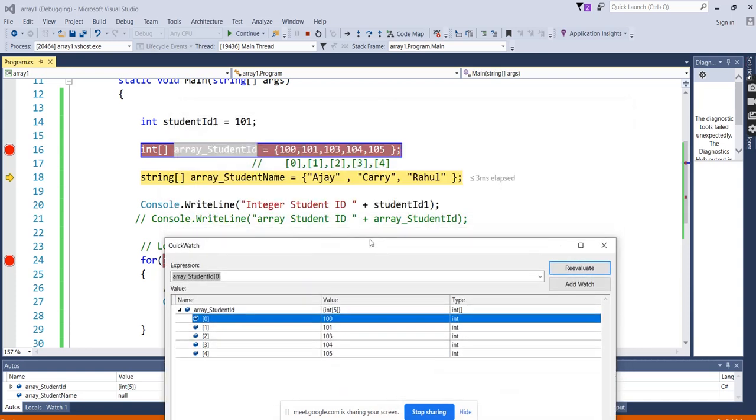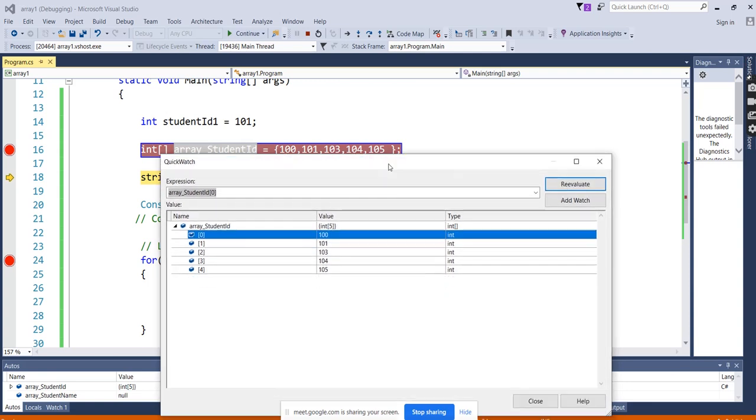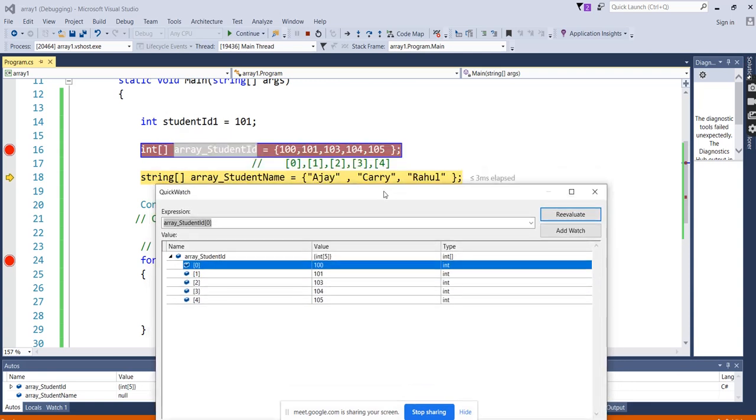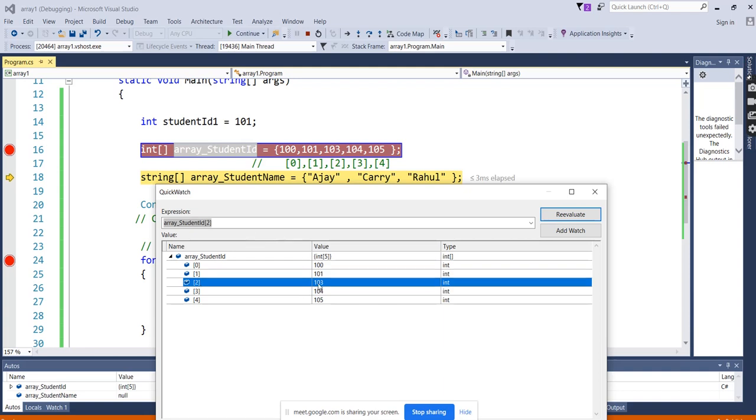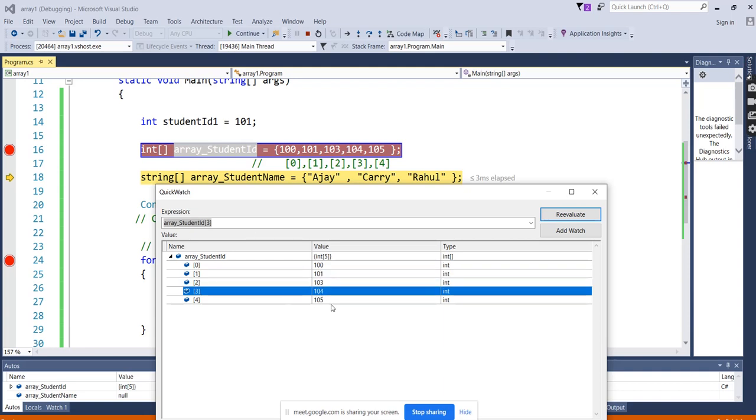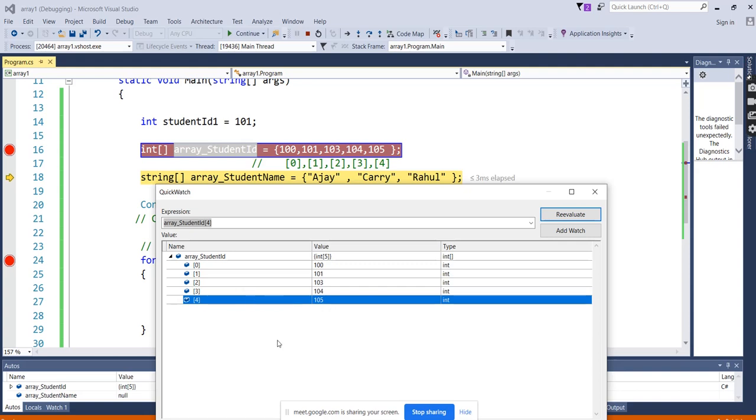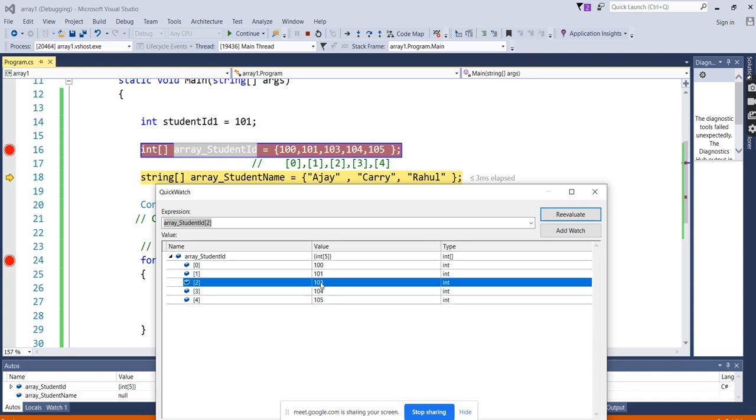100. See how we designed it: 100, 101, 103, 104, and 105. So as we said, it will store in sequential order. See, this is storing in sequential order itself. Index 0 has 100, the first value, the second value 101 at index 1, 103 at index 2, 104 at index 3, 105 at index 4. So in the for loop also, to get the value of 103, we have to access the index location of 2, right? So just click and pass this.